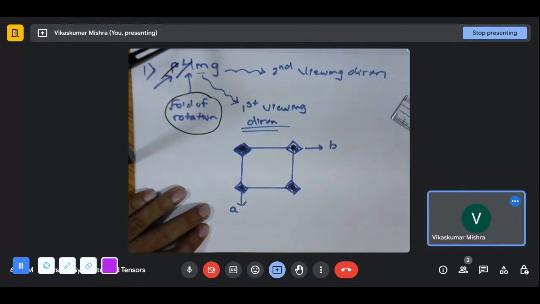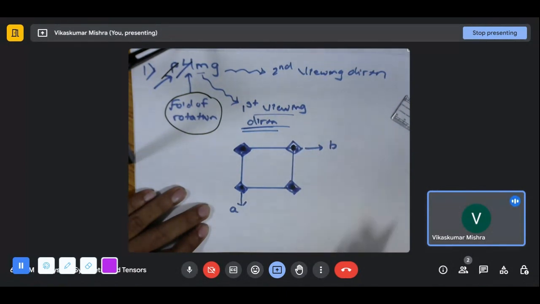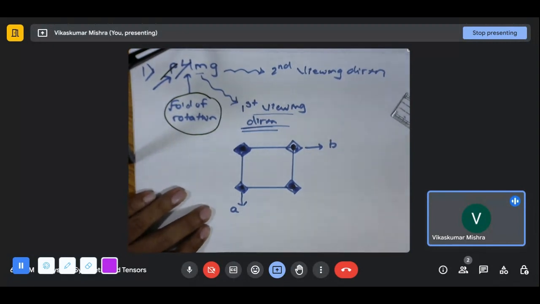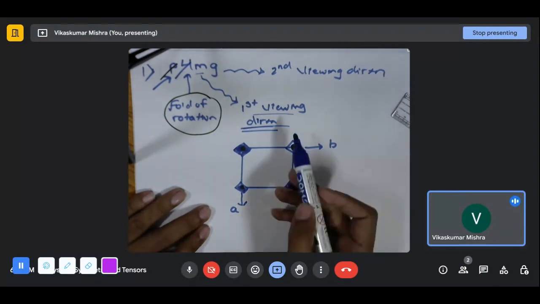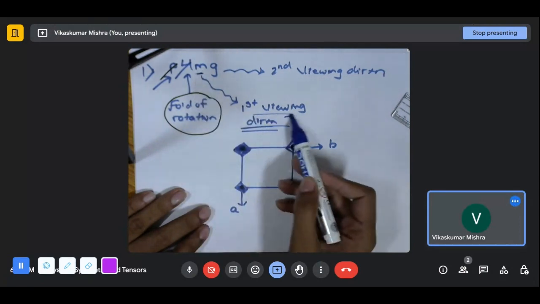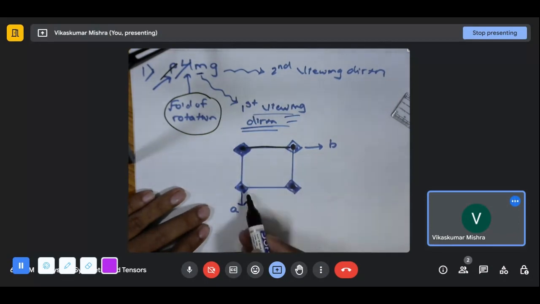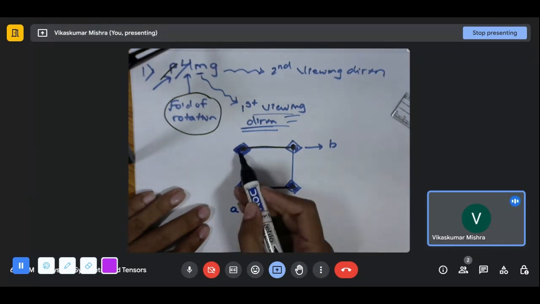We are done with this particular part. Now there is a mirror along the first viewing direction. Since both of them are the same, whether it's A or B, both are the same, so there won't be any partiality between A and B. So there is a mirror which is perpendicular to the first viewing direction. It tells me I'm a mirror, but at what position? The first viewing direction is A. So we got to know this is a mirror, because this is the one which is perpendicular to the first viewing direction. Since there is no partiality between A and B here, there will also be a mirror over here.